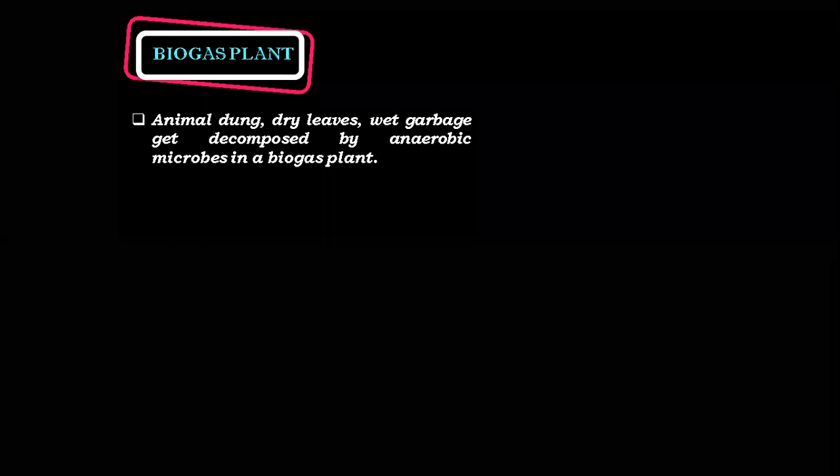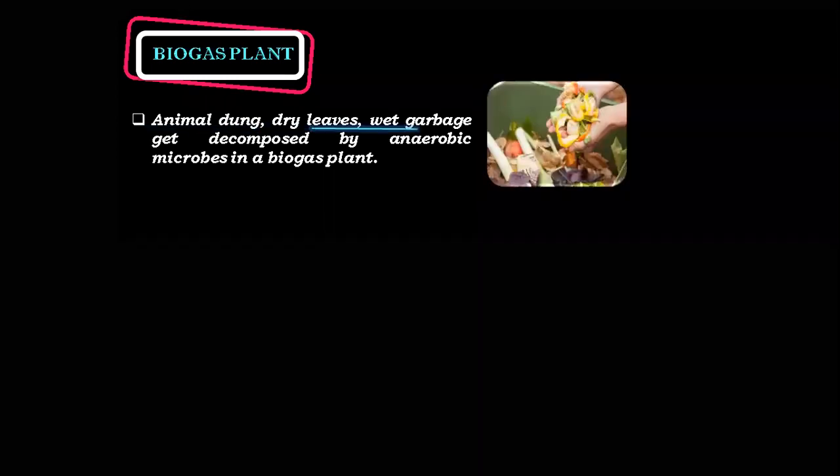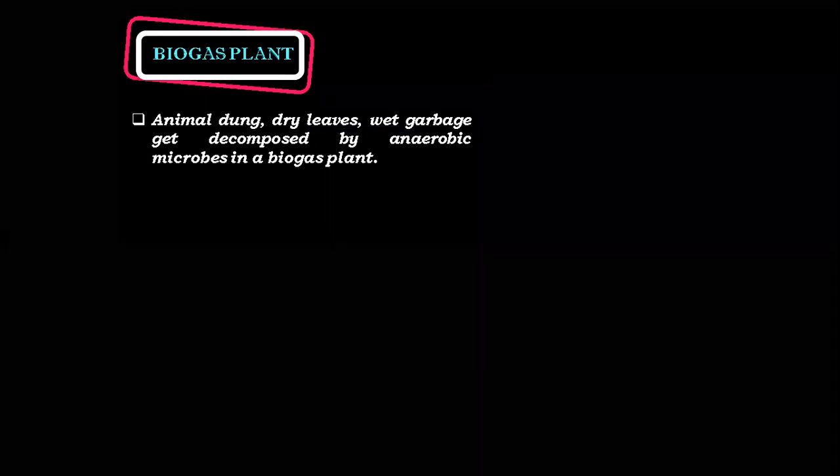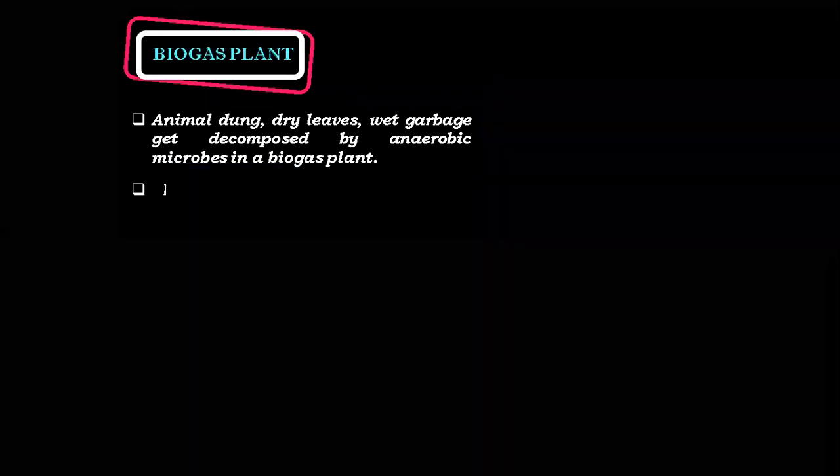When I use the word anaerobic, what does it mean? What do you understand by the term anaerobic? Without oxygen. Very good. So animal dung, dry leaves, and wet garbage get decomposed in the absence of oxygen by anaerobic microbes in the biogas plant. Because of this animal dung, dry leaves, and wet garbage which is around us, we convert all this waste matter into a very important gas in the absence of oxygen, which is called biogas. So this is how the biogas plant looks. It produces methane gas, which is also called biogas.